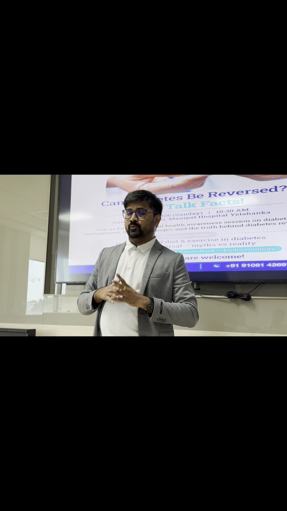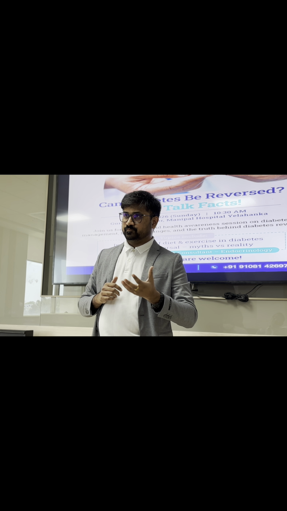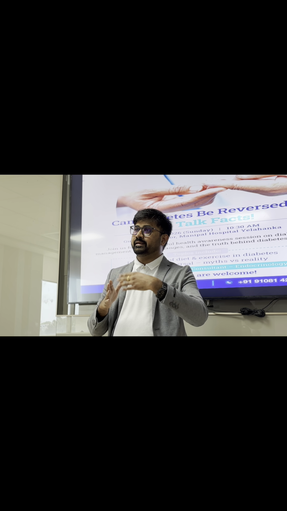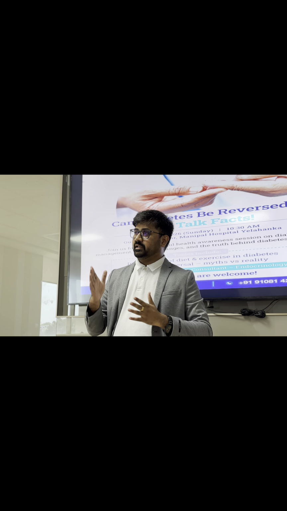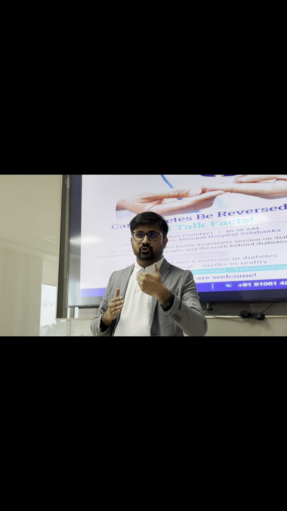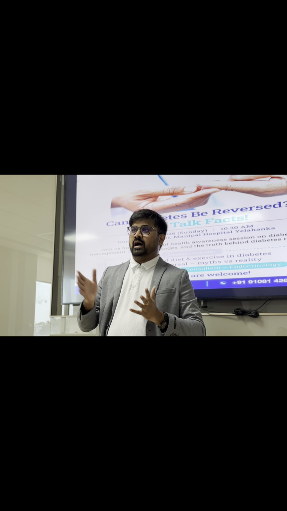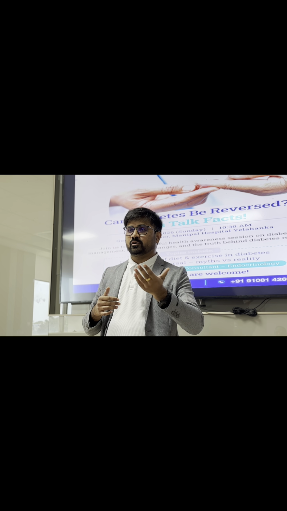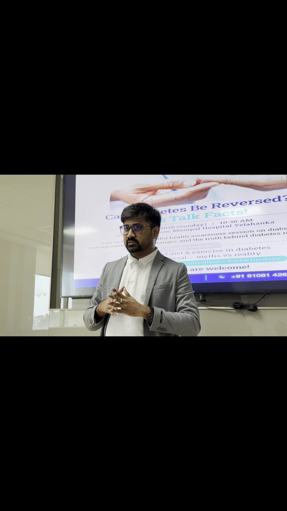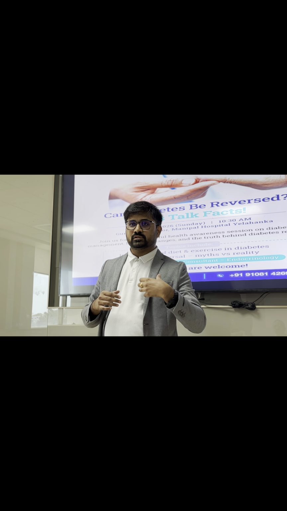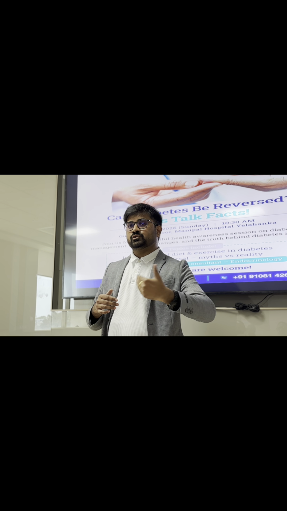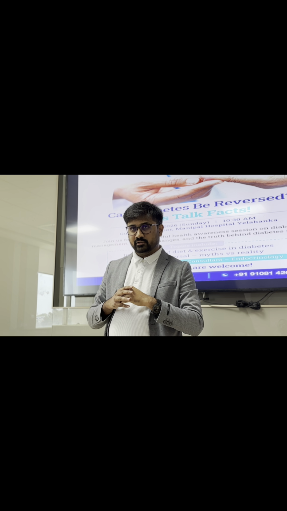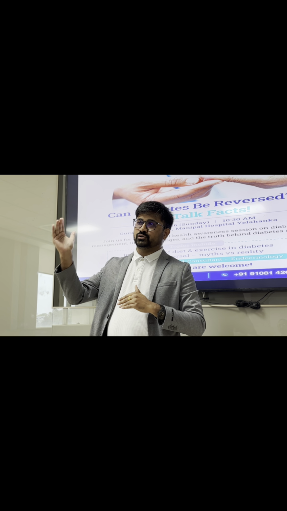Type 1 is more genetic based, so it's more commonly seen in younger individuals, mostly 20 years and younger. Because of some genetic issue, they develop something called autoimmunity. Autoimmunity means our immune system starts working against our own organs, let it be thyroid, rheumatoid arthritis, or type 1 diabetes. In type 1 diabetes, our immune system develops antibodies against our own insulin producing cells in the pancreas, because of which the patient has less insulin, ends up having high sugars and comes to us.